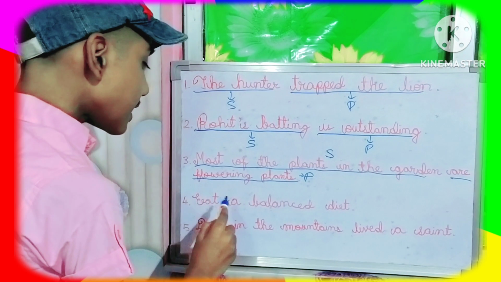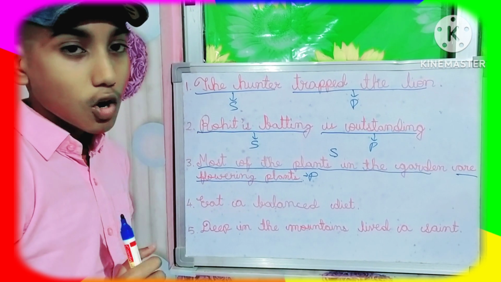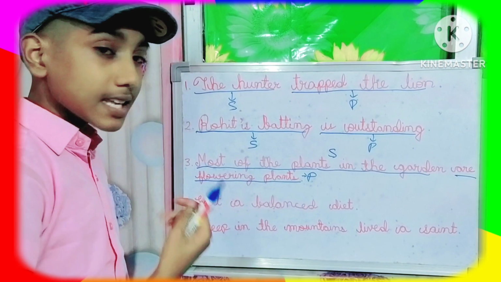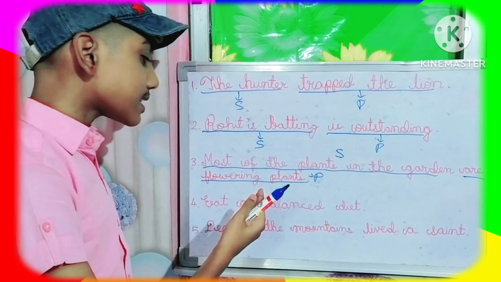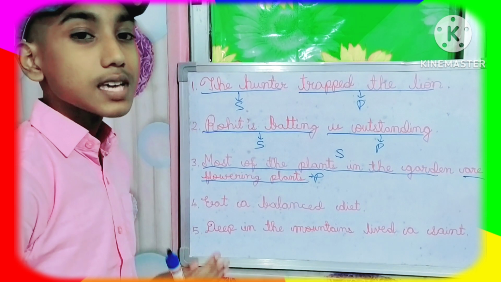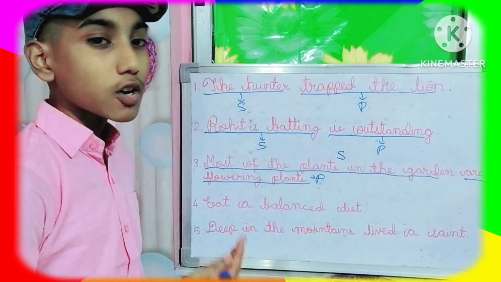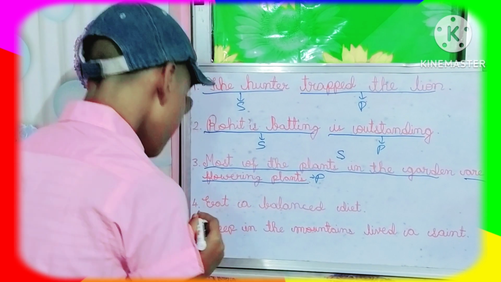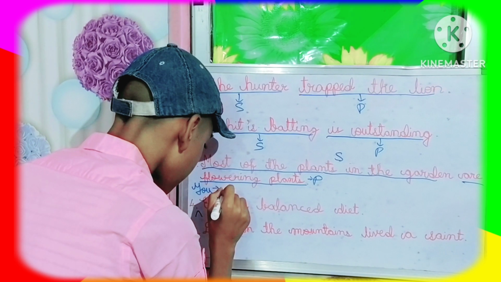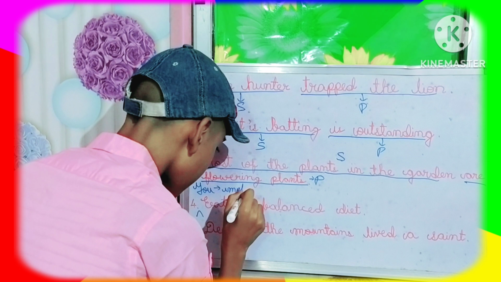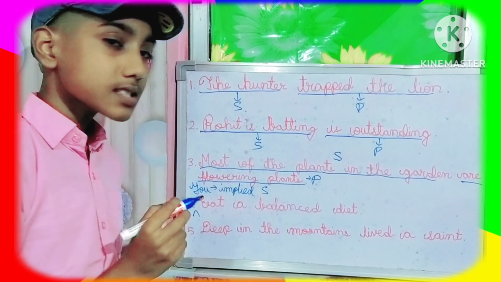Next question, eat a balanced diet. Now here you all will think that eat is the subject, but not. Here subject is implied. Implied means hidden. Eat a balanced diet means you eat a balanced diet. Means here you is the subject, but it is not mentioned, it is implied or hidden. So here you will be the subject. Implied subject. Implied means hidden subject.